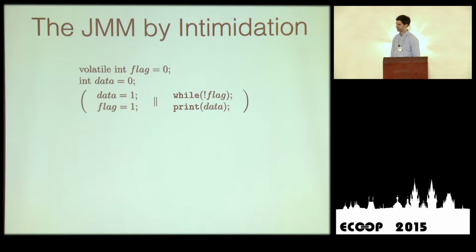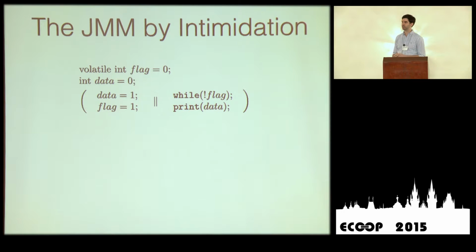Okay, so here's another example. This one is actually correct. This is typically known as the publication idiom or producer-consumer example. So we have 2 variables, a flag, initially 0, and a data variable. The idea is that on the left-hand side, we have a thread that produces some data. In this case, it's very silly, 1. And then it publishes with the flag the fact that data has been produced, and then the right thread is waiting for the flag to become 1, and then it uses the data.